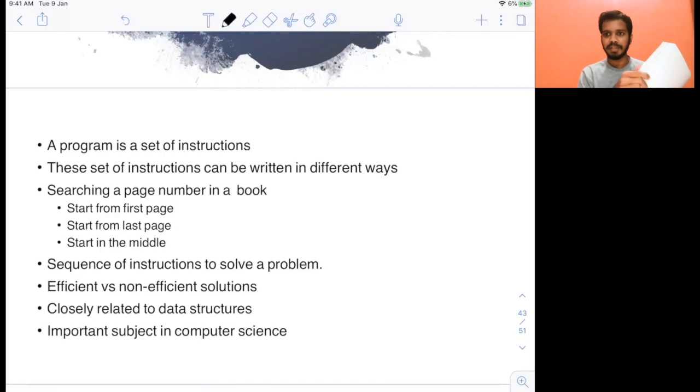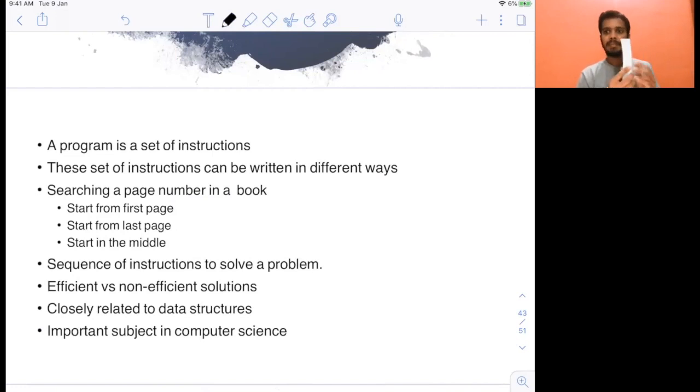Another algorithm I can use... an algorithm is basically the way in which you are executing or providing the instructions. So here the instruction is: start from the first page and keep on going. Another algorithm can be: start from the last page, and keep on going from the last one by one. Now this is another algorithm.